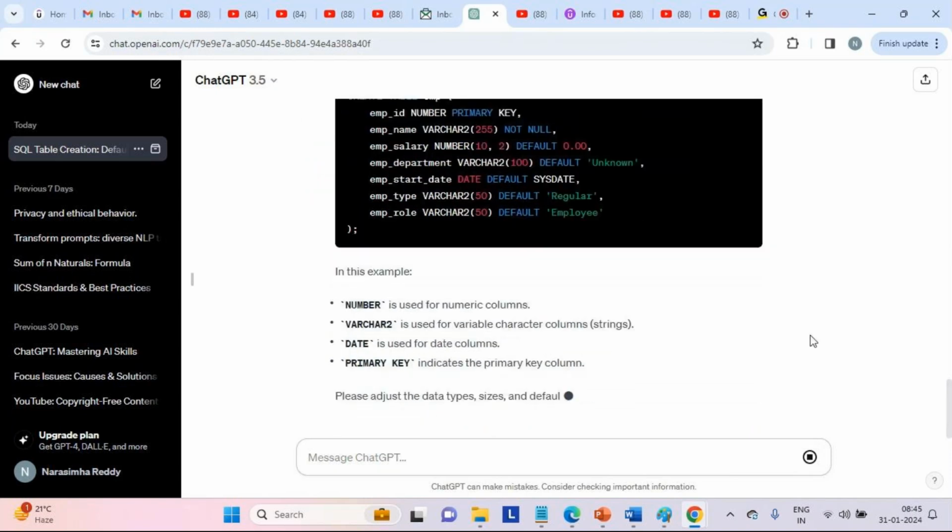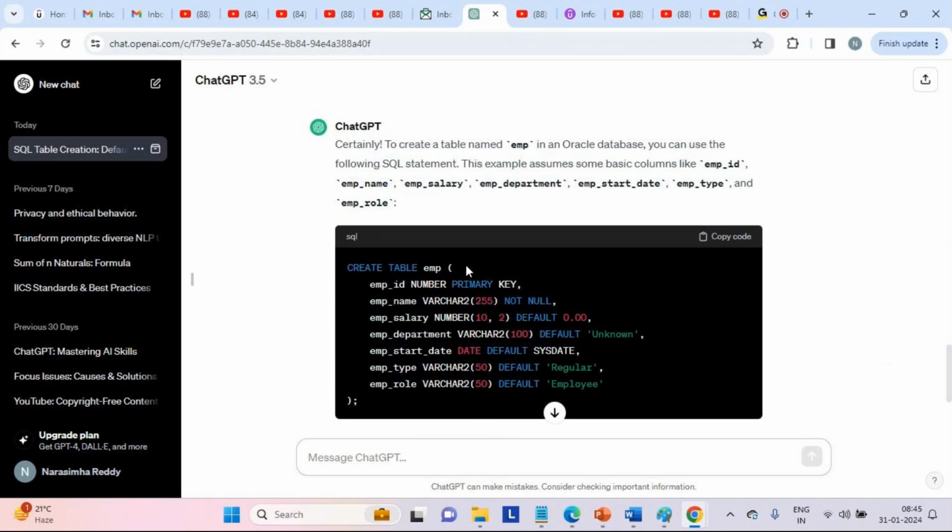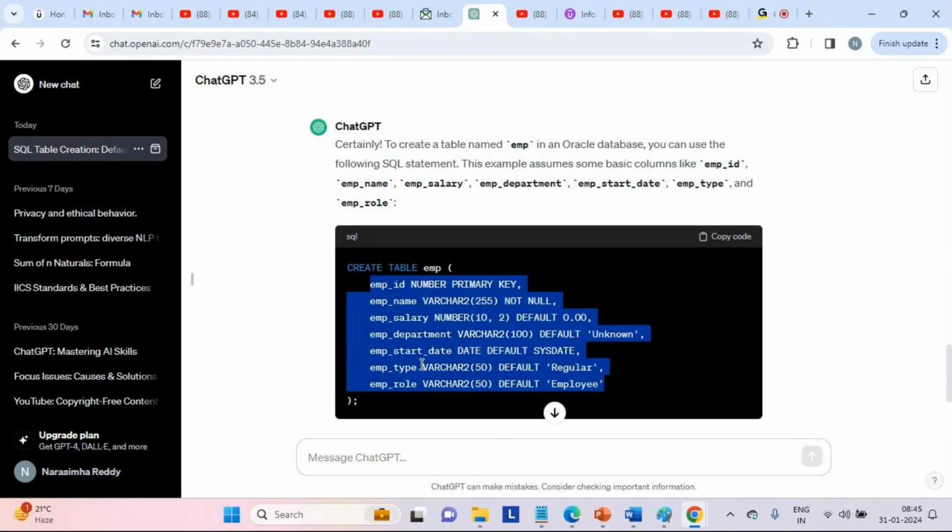See here, based on our columns, it has created the table with all the columns, which includes employee type and employee role. Just now we added a new column, and including that, it created a table structure with all the columns specific to Oracle database only.